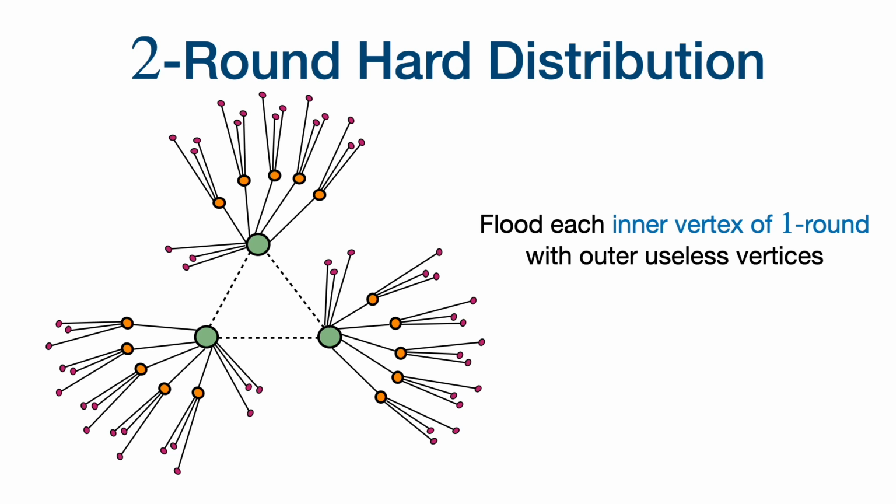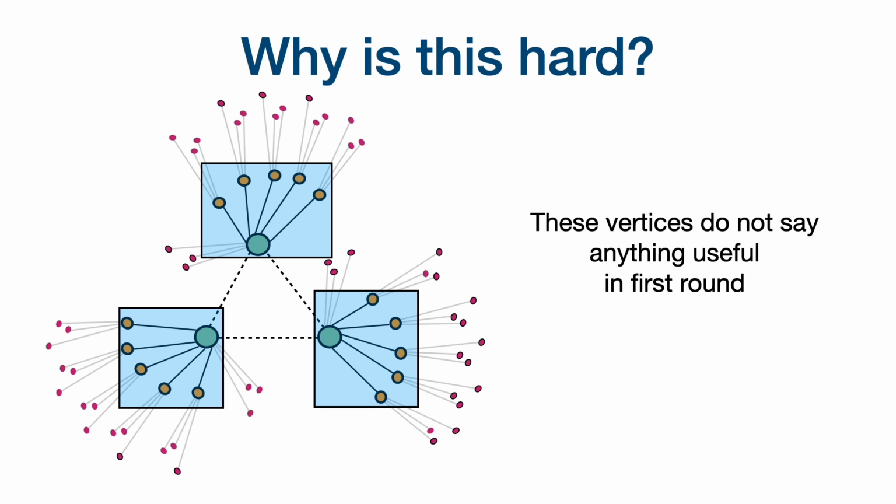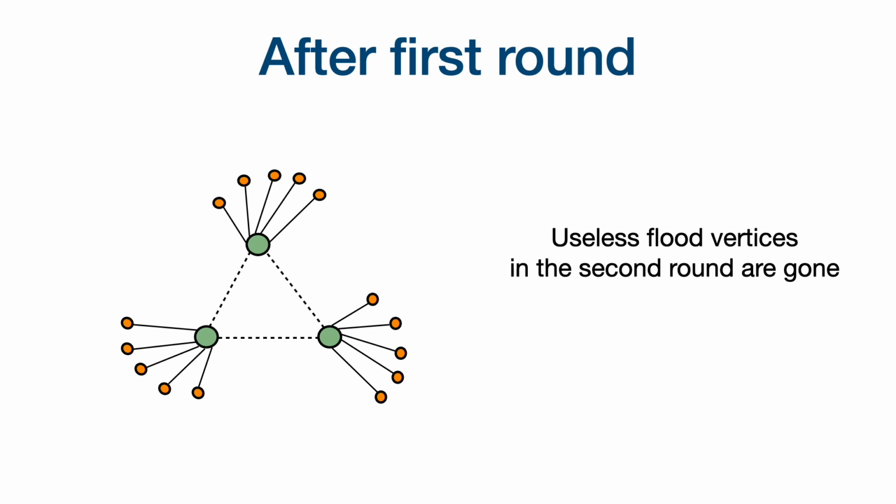Let's recap again why such a distribution is going to be hard to solve for two round protocols. So all the highlighted vertices will not be able to say anything useful in the first round of communication because all they will see are a lot of pink vertices that were added to confuse them, and they won't know which ones are green or orange. But after the first round, the useless vertices we added will be gone because they'll be able to communicate to the green and orange vertices that they only have degree 1 and they are not important.